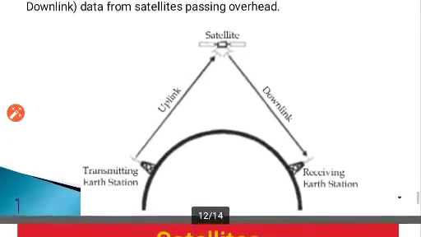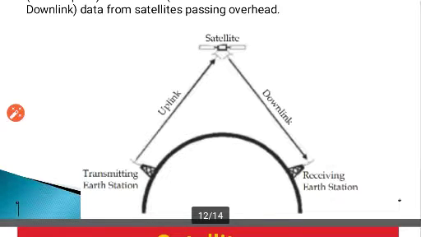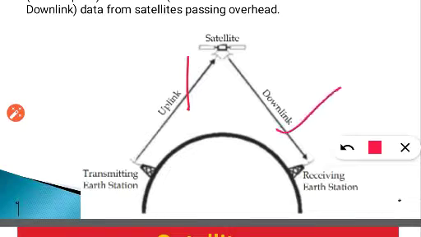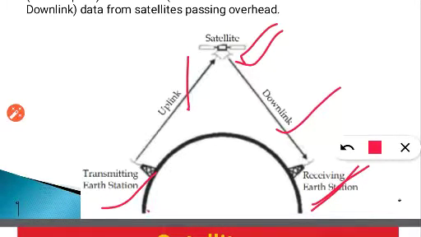Let's see the diagram. I'll just explain this diagram. This is the uplink, this is the downlink, the transmitting Earth station, the satellite and the receiving Earth station. From the transmitting Earth station, the data is transferred to the satellite with the help of uplink, and with the help of downlink, the data is taken from the satellite to the receiving Earth station. And this is the curvature. I hope the working of the satellite is clear to you all.